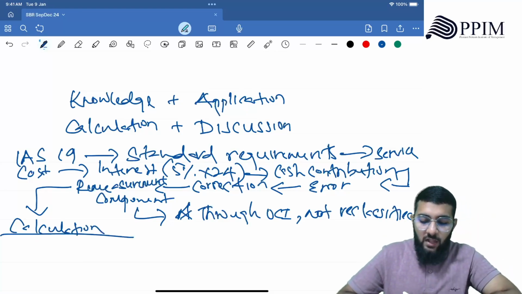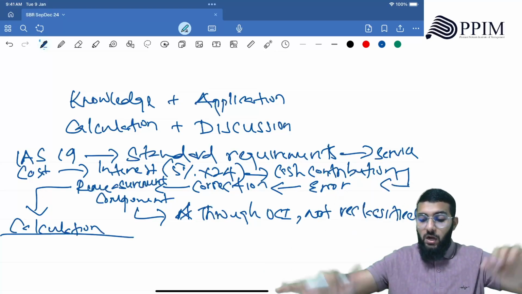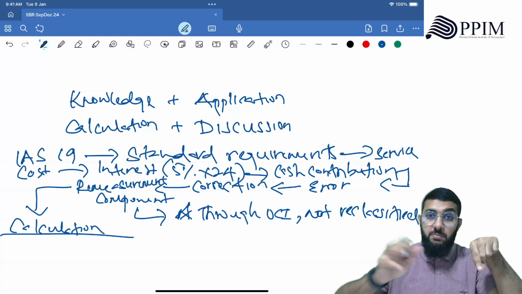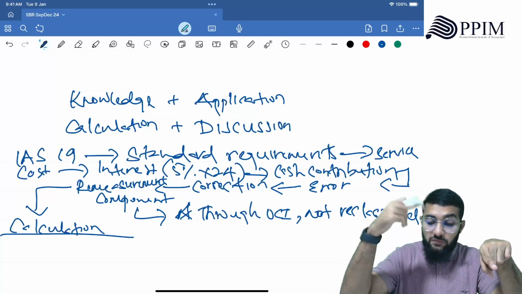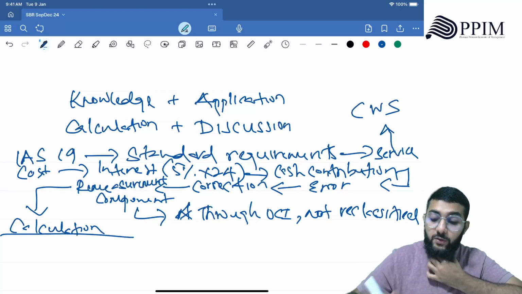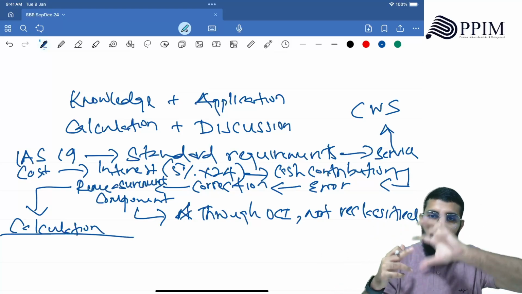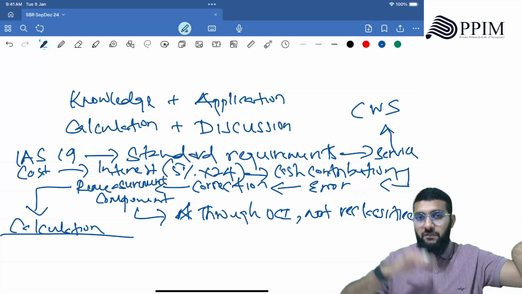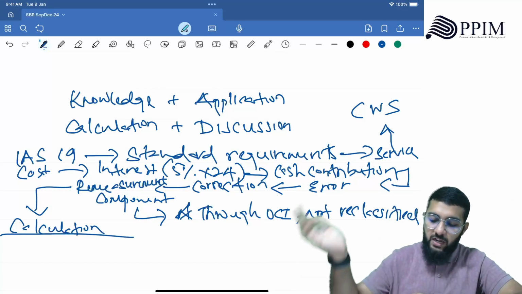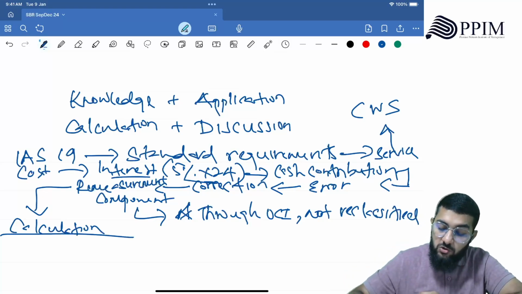So what I'm going to explain: IAS 19 standard requirements, you say what the employee benefits are and how post employment benefit works. Then you talk about the service cost, how there's present, but there's past service cost that happens because of curtailment with settlement, right? What is curtailment with settlement and how it gives rise to past service cost? What happens? Your obligation goes down by 50, plan asset goes down by 60. There is a loss on settlement of 10, which becomes past service cost. Then the interest component, how 5% of 24 will be your interest for that year.